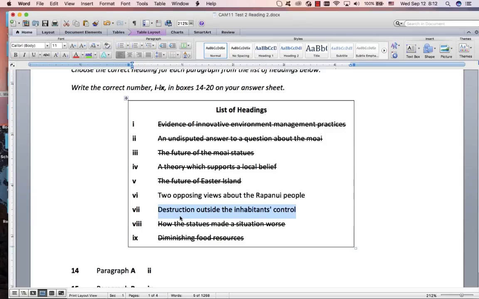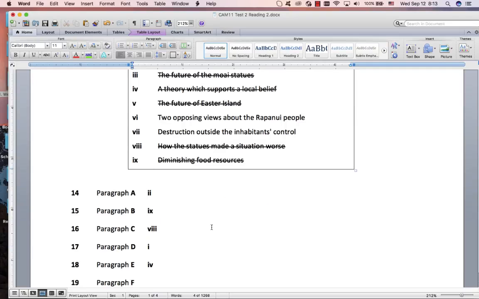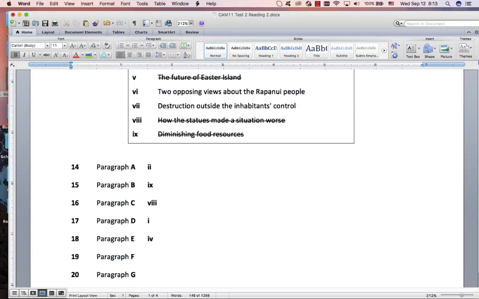It's about the problems, the rats and the diseases, and outside of their control. They could not control the rats or the diseases or the slave traders. It's not their fault. So if you've done all of these others correctly, then it starts to get a bit easier. But you had to do these others properly first.